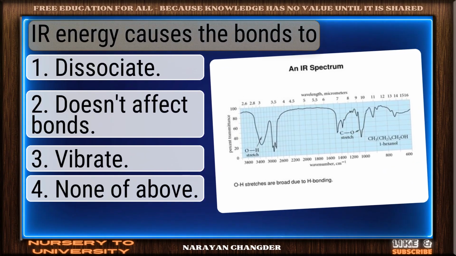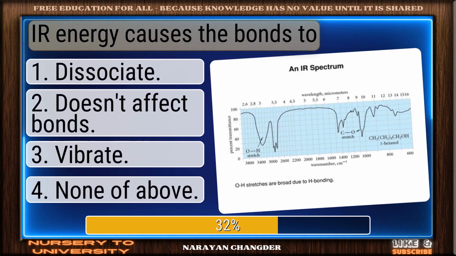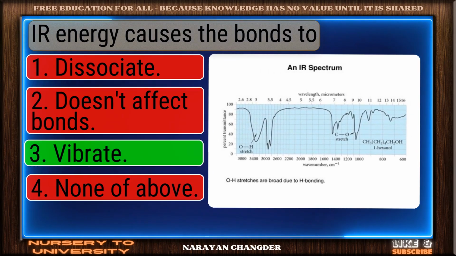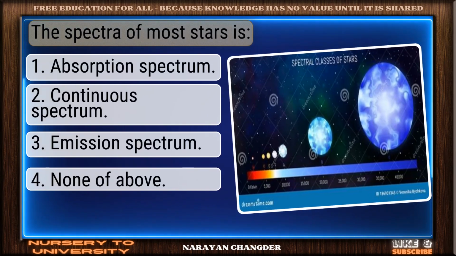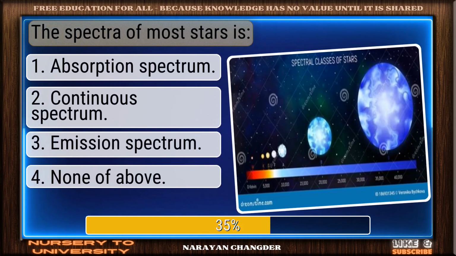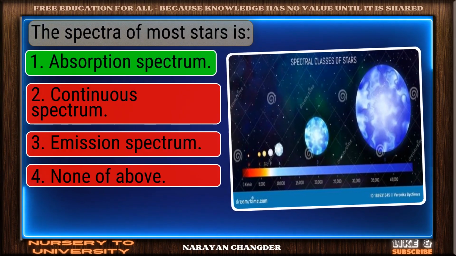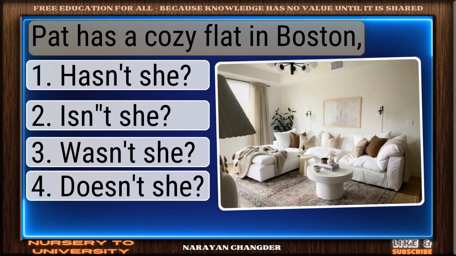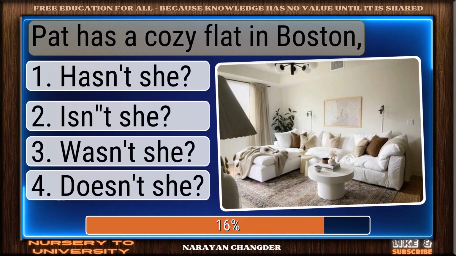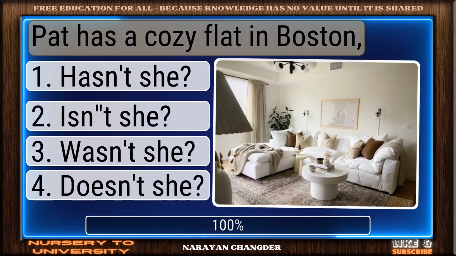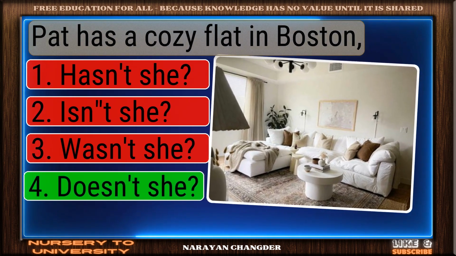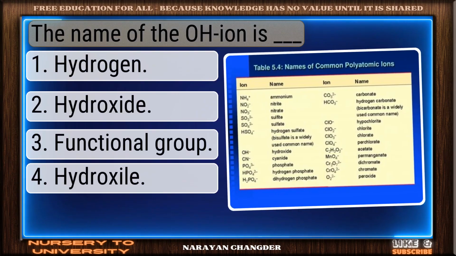Our energy causes the bonds to? Right again. Vibrate is a valid answer. The spectra of most stars is? Nice work. You chose absorption spectrum and it is correct. Pat has a cozy flat in Boston. Strong choice, doesn't she? Is the right answer. The name of the O ion is dash.